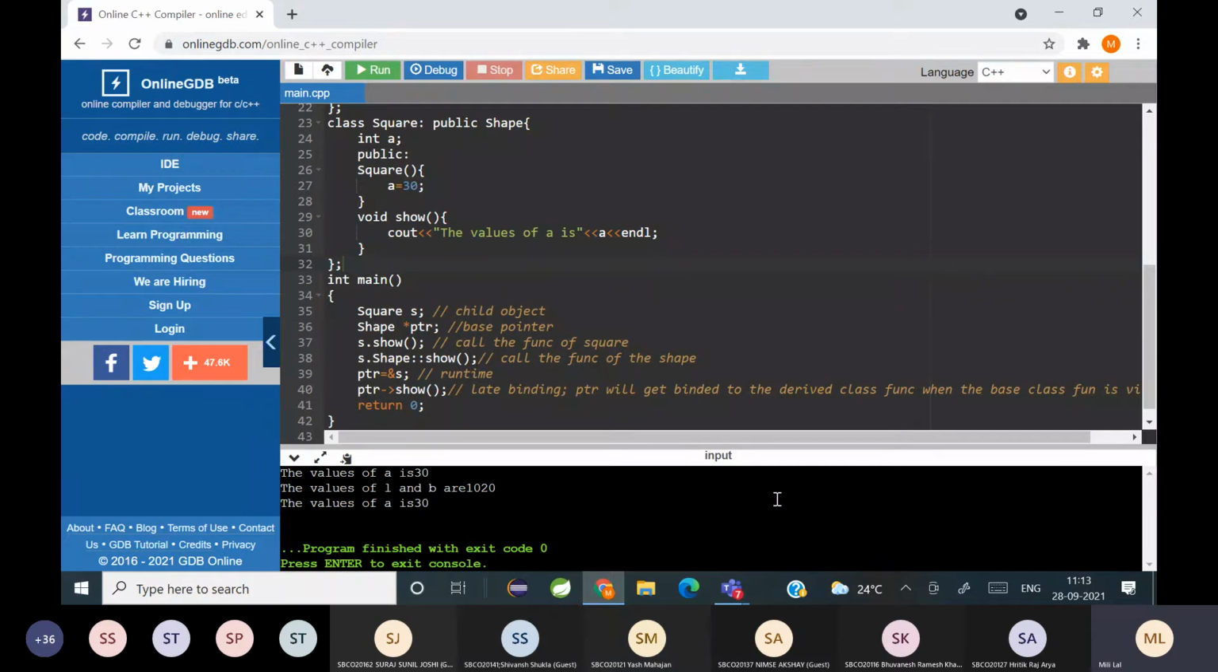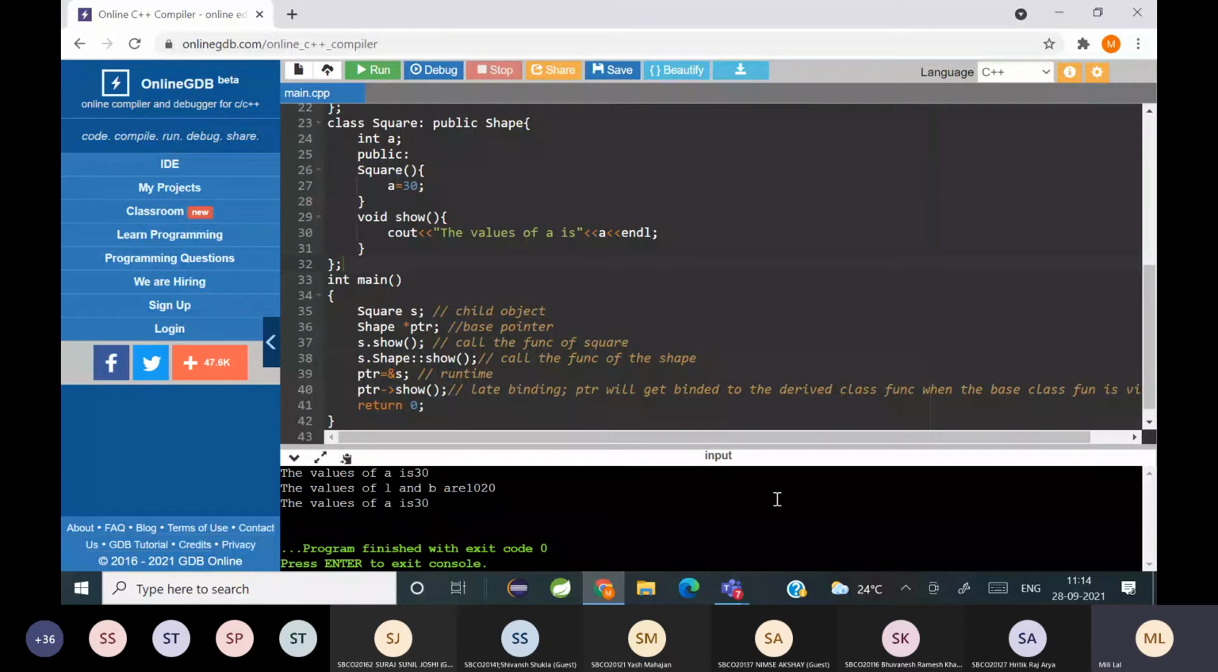So you should know the difference between runtime polymorphism and compile time polymorphism. In runtime polymorphism, late binding happens. Why? Because your base class function is virtual. Now the base class pointer is getting pointed to the derived class object during the runtime, so it will be calling the function in the derived class.